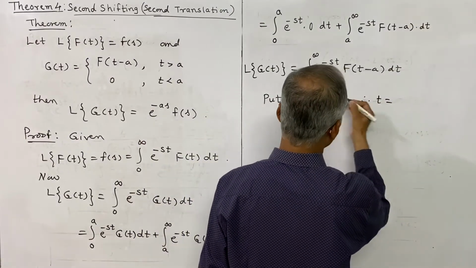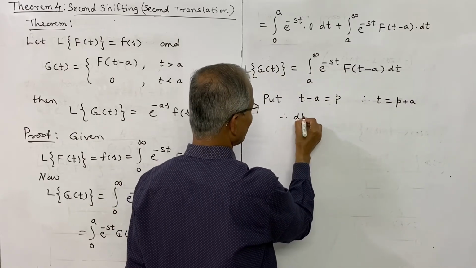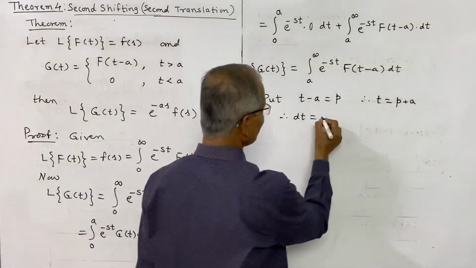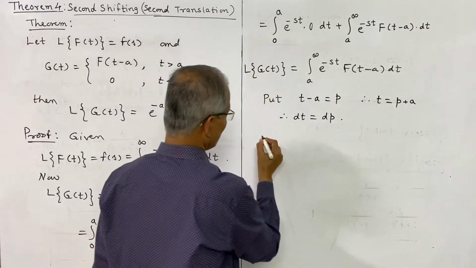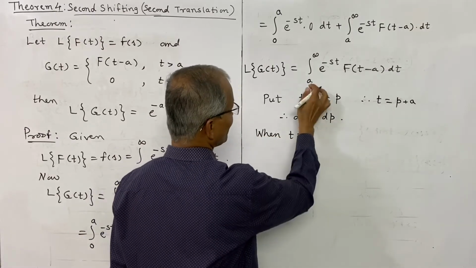T will be p plus a, and what will be the corresponding dt? Differentiate this, a is a constant and therefore dt will be dp. And now what about the limits when t is equal to a, the lower limit?